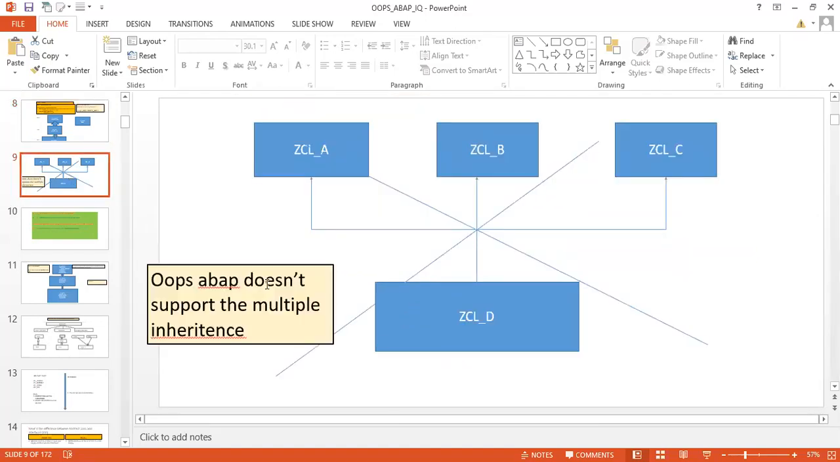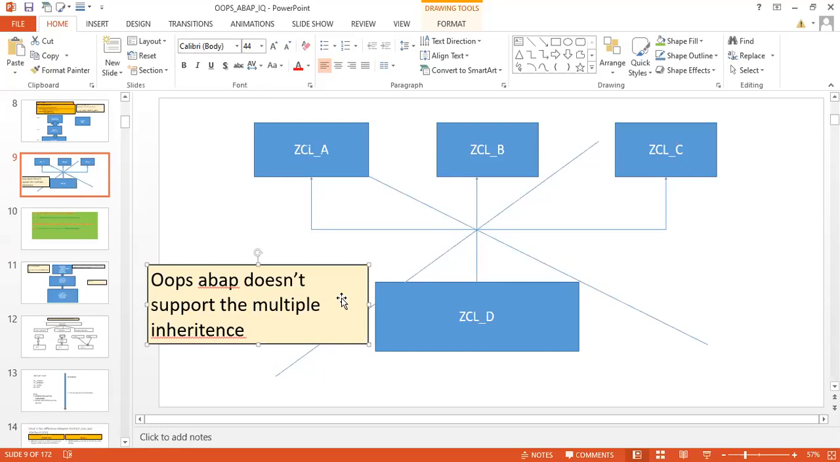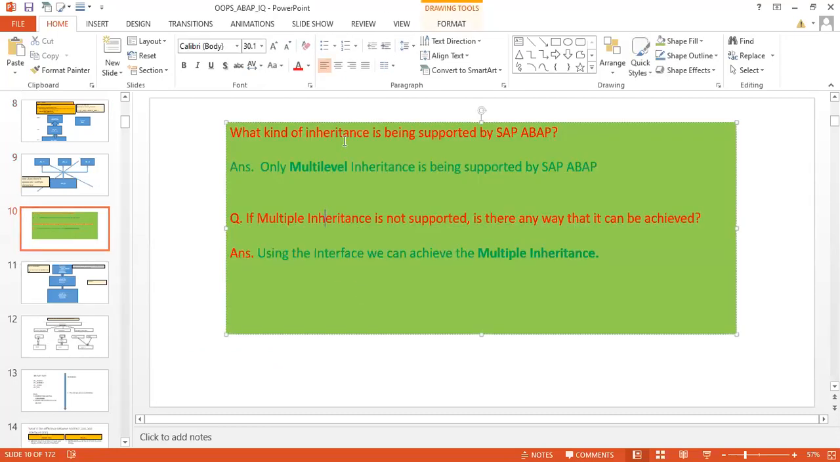whether ABAP supports multiple inheritance or not. We came to know that ABAP does not support multiple inheritance, whereas it supports multi-level inheritance, right? This part we have seen. Then the same thing here we have written in the form of text and the answer is here.